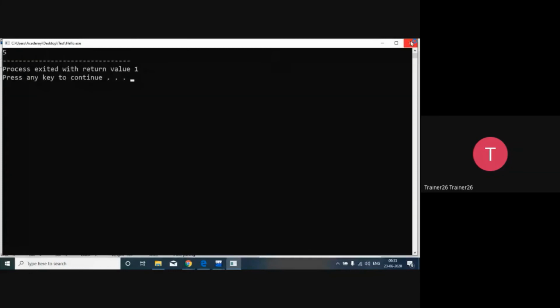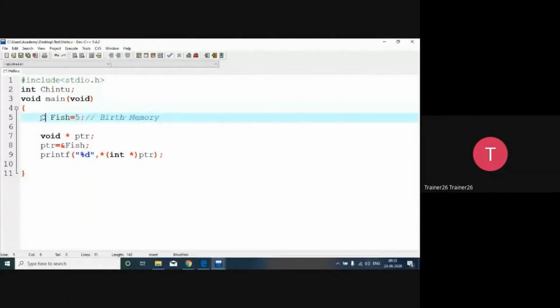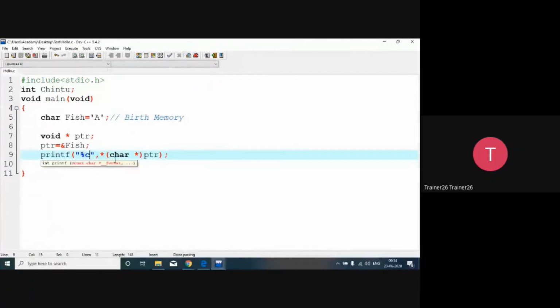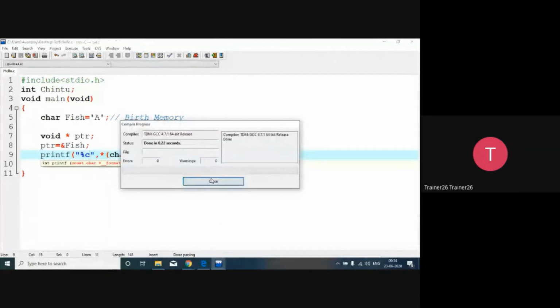5 has been printed. If I take a character here, I'm going to say character, and in single quotes I'm going to say A. So what is actually going to happen is that I have to say character star here, because I want to convert into the character star. So I'm going to say character star, and in place of B I have to say A. So in this way, fish is a character variable now. Compile and run.